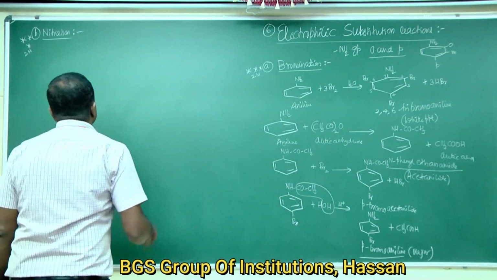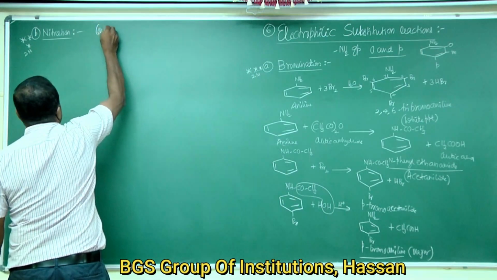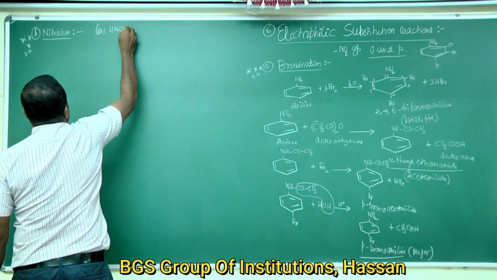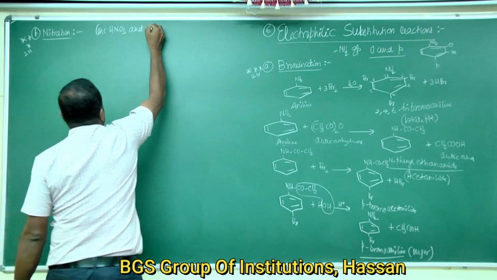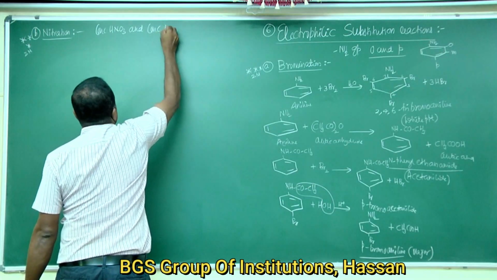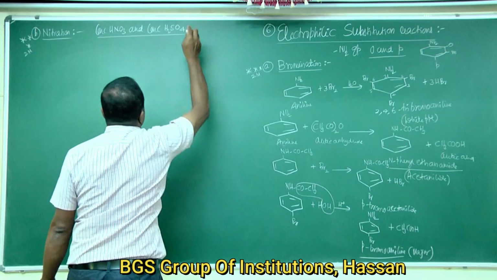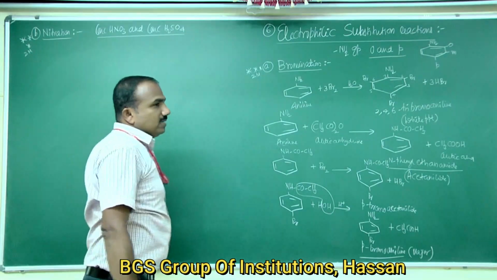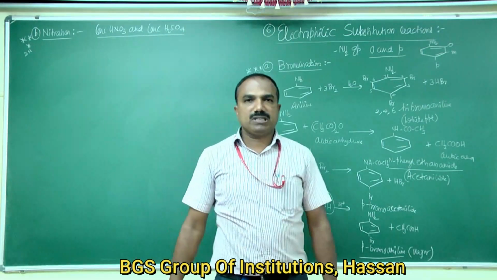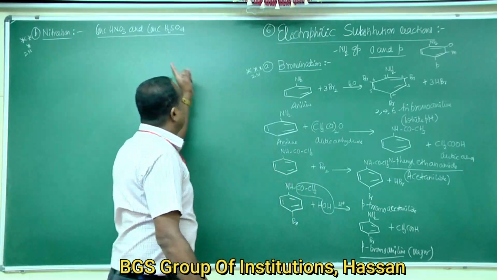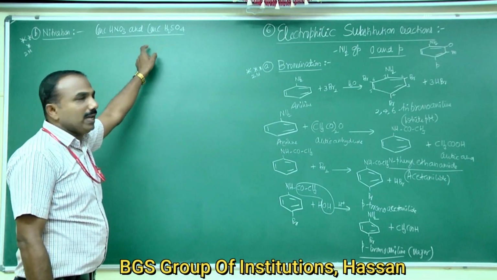It is a mixture of concentrated nitric acid and concentrated sulfuric acid in equal proportion, called the nitrating mixture.